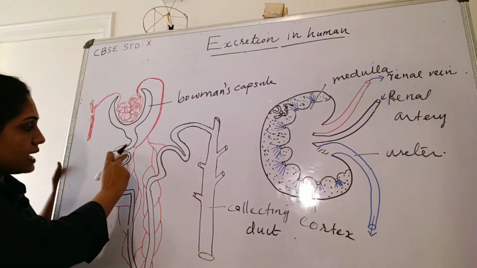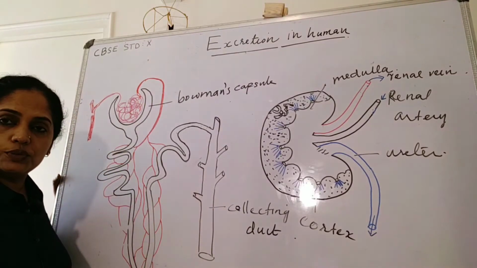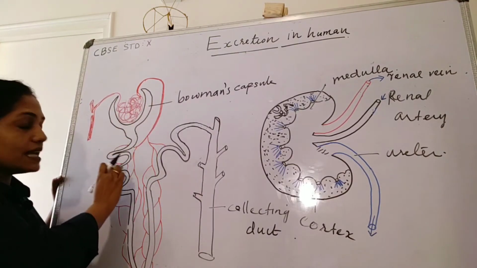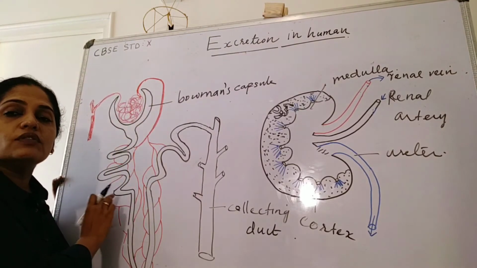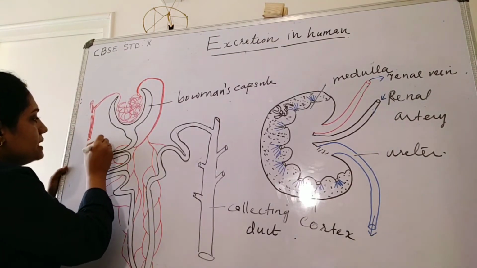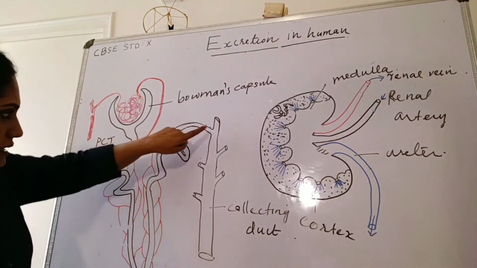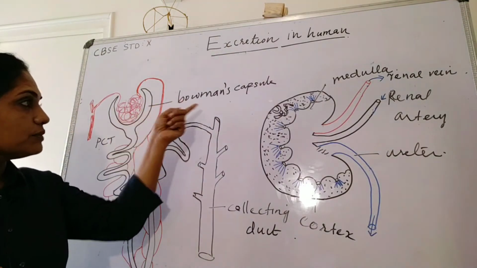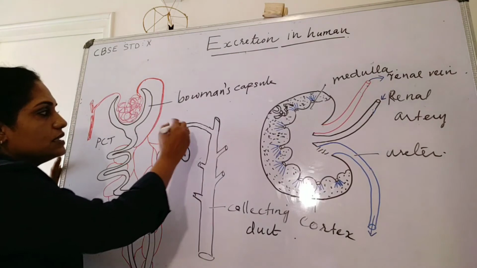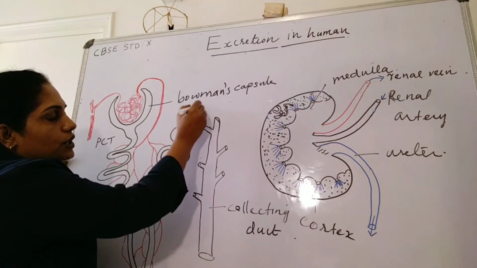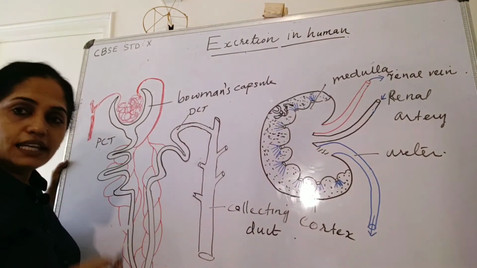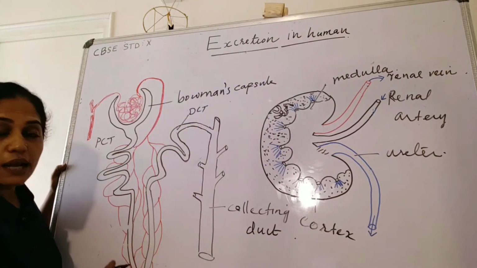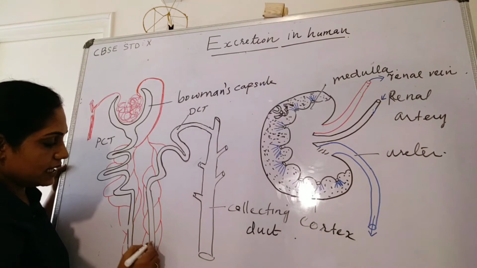This region, the anterior region of the convoluted tubule, that is in proximity with the Bowman's capsule, is called the proximal convoluted tubule or PCT. And this posterior end of the tubule, that is away from the Bowman's capsule, is called the distal convoluted tubule or DCT. In between the DCT and PCT, we can see a U-shaped structure. It is known as Henle's loop.